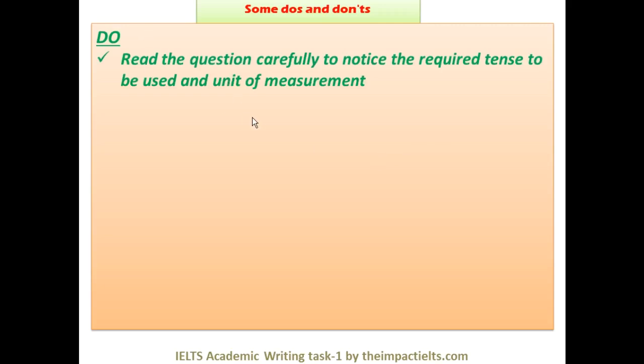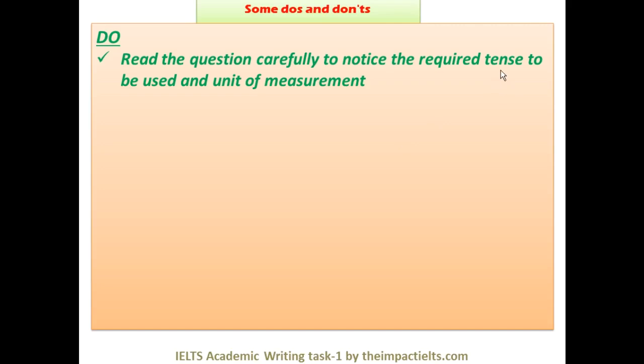First, do read the question carefully to notice the required tense to be used and unit of measurement. Now, this is very important. You must know whether it is an amount or a percentage. You have to say the graph gives us information about the percentage of people, or the number of people, or the amount of oxygen. So that's important.